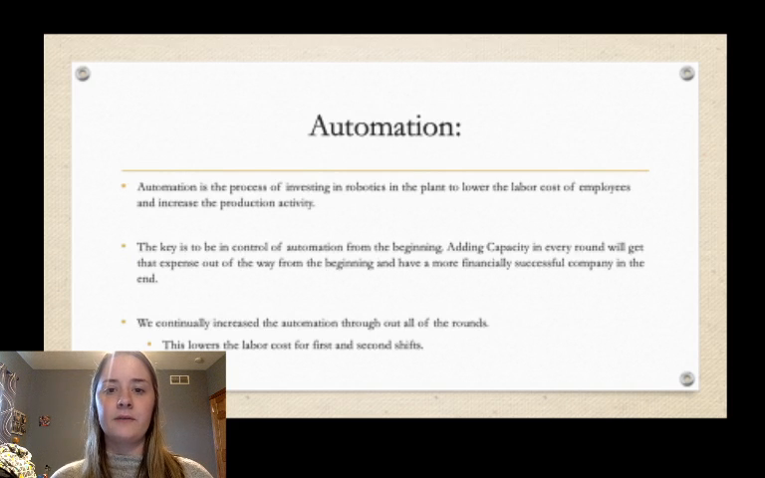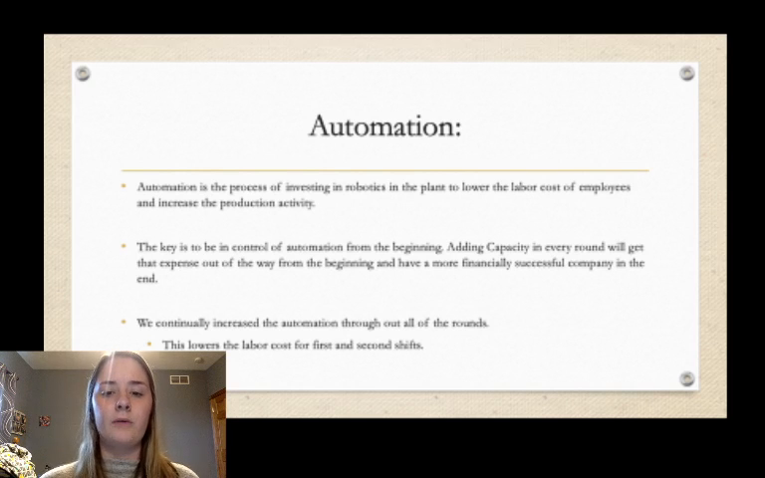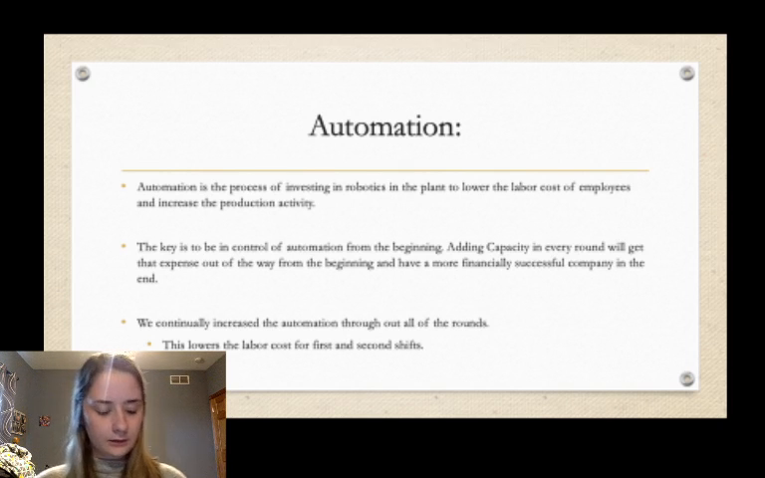Automation is the process of investing in robotics in the plant to lower the labor cost of employees and increase production activity. The key to having successful simulation rounds and active rounds in CAPSM is to make sure that you control the automation in the very beginning. By increasing that by 1.0, you're lowering the cost for employee labor by 10% every time. So by the end of the round, if you have your automation set at 10.0, then your employee labor cost will be down 90%.